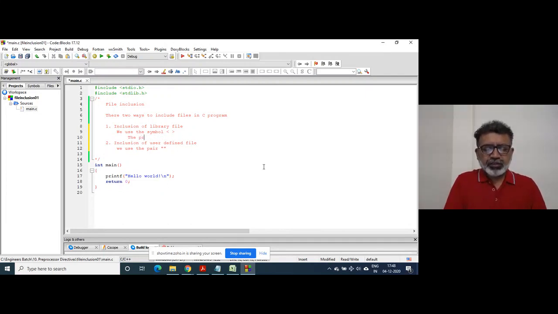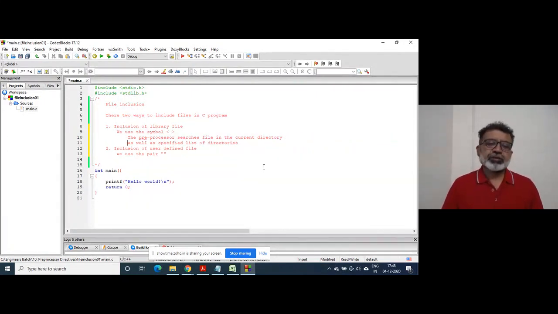The preprocessor searches the file in the current directory as well as a specified list of directories. The specified list of directories is available in the compiler setting, right?